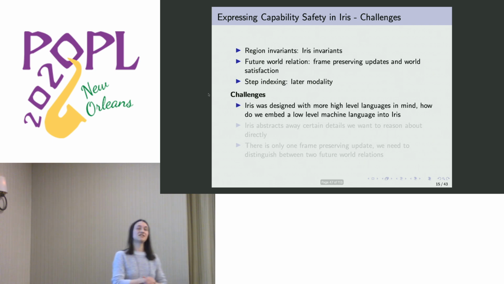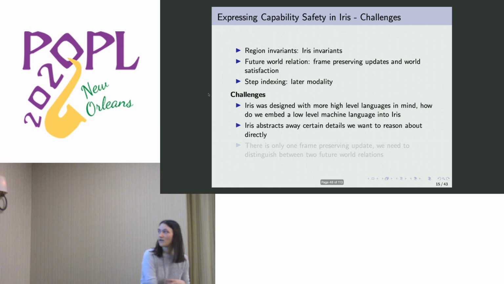But what are the challenges in our particular case? First, Iris was really designed with slightly more high-level languages in mind. So for embedding languages, it asks for definitions of expressions, of values, of a lot of things we're used to. But in a low-level machine language, this is not always obvious. So there are some workarounds to actually embed a machine language into Iris.